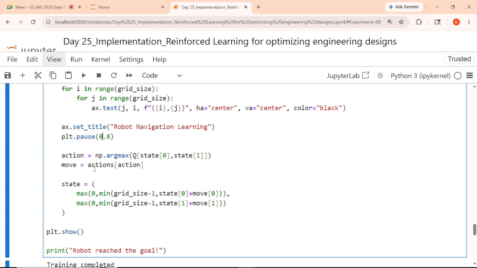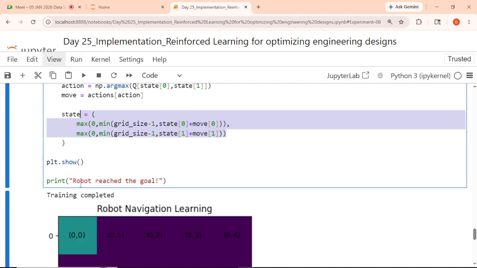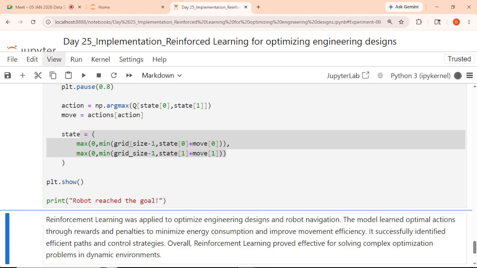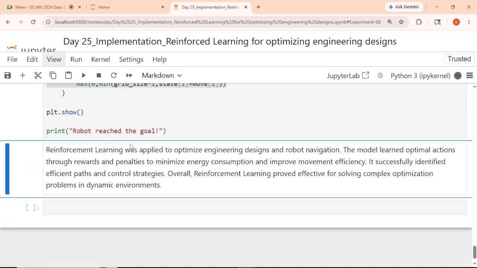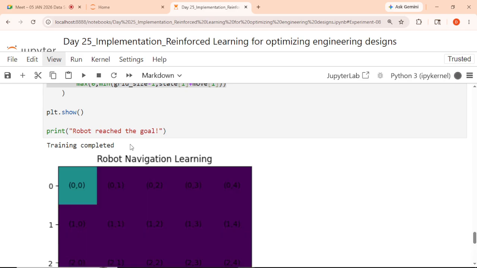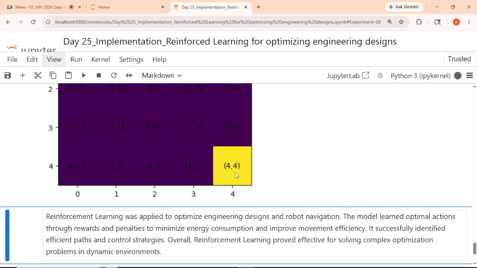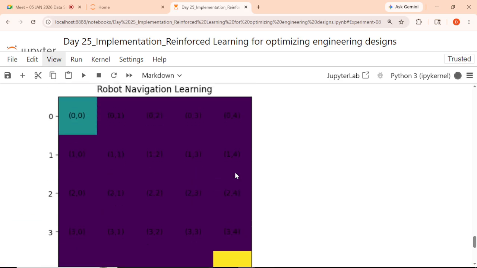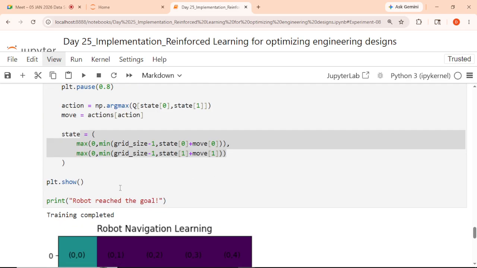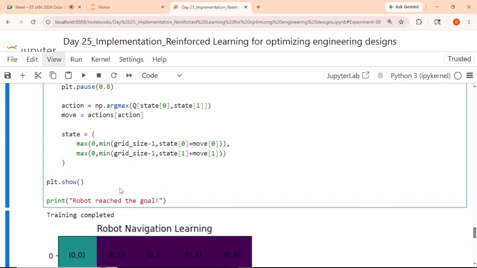Move equal to actions should be selected from that particular action array, and state we have already defined there. If we are plotting it, it should work like this. Robot reached, golden lines are there, and it will work in a grid size, right? Some values are defined over there. 4 comma 4 will be your destination there, right? So it will find some path and try to reach there. Obviously it is a little bit hard to analyze or visualize things, but this is how it will work in reinforcement.